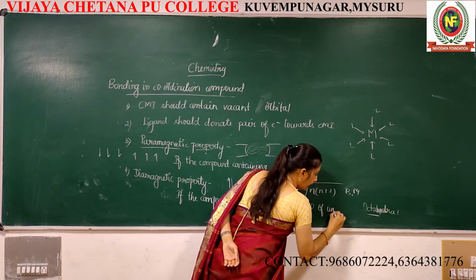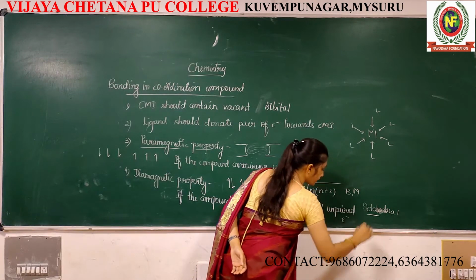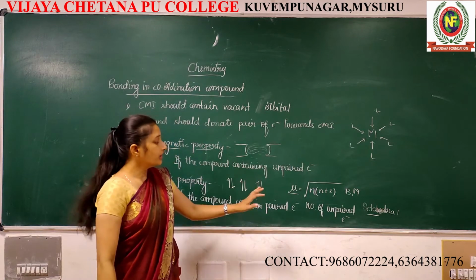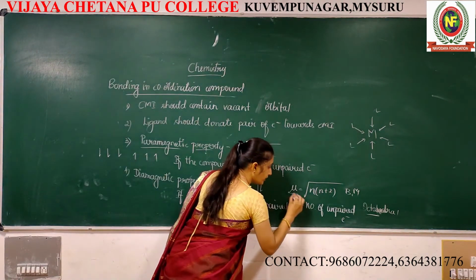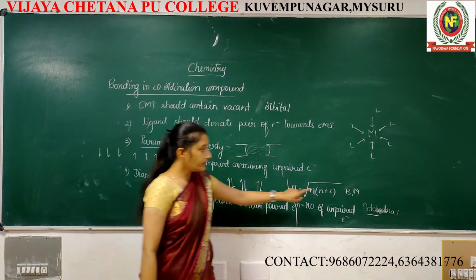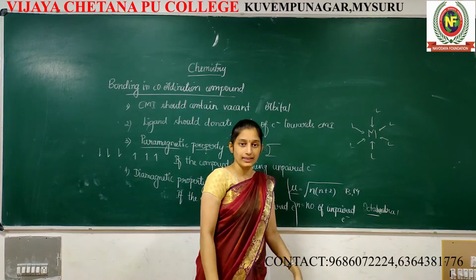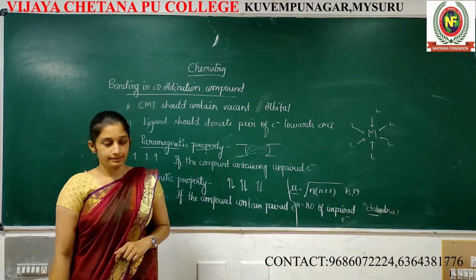What is this n? N means number of unpaired electrons. N is nothing but the number of unpaired electrons. And this BM means Bohr-Magneton. It's a unit for the magnetic moment.